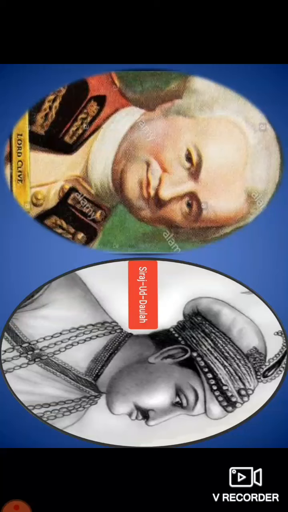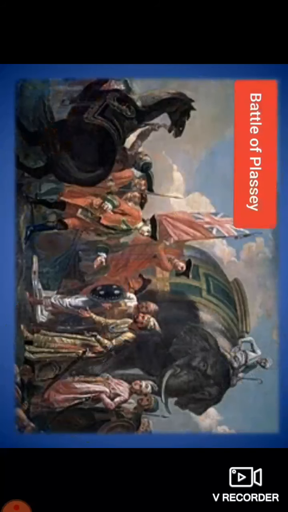The British defeated Siraj-ud-Dawla by a secret alliance with Mir Jafar, the commander-in-chief of Siraj-ud-Dawla. The secret alliance was that Mir Jafar would be the next ruler of Bengal after Siraj-ud-Dawla. That alliance was a forged one, a fraud. And this war is known as the Battle of Plassey.